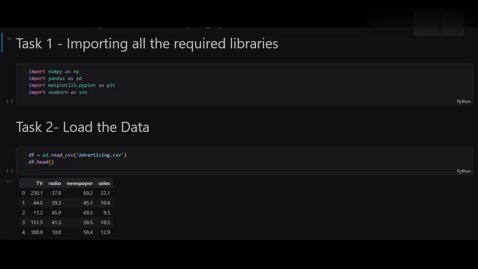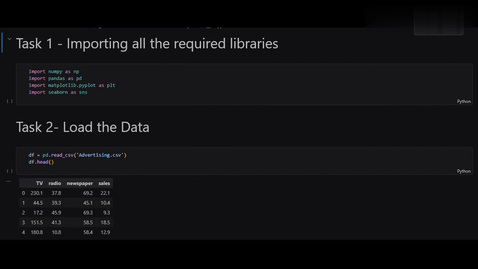Task 1. Importing all the required libraries. First, we imported the required Python libraries: Pandas and NumPy for data handling, Matplotlib and Seaborn for visualization, Scikit-learn for building the machine learning model. These libraries help us to perform data analysis, visualization, and prediction.